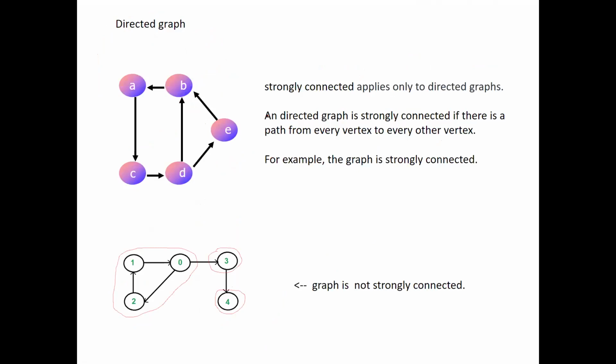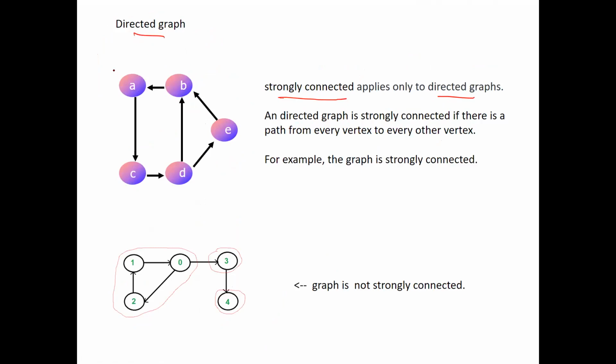Now, the same terminology, connected graph, is applied to directed graphs as strongly connected. Same terminology. That means if there is a path from every vertex to every other vertex, then that graph is called strongly connected. The directed graph is called strongly connected.